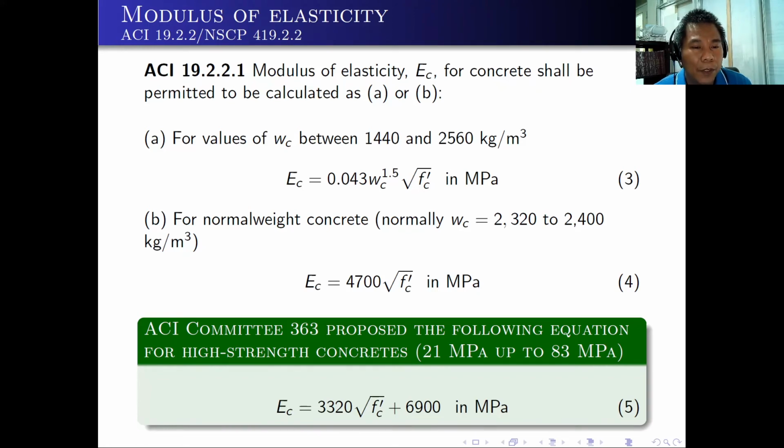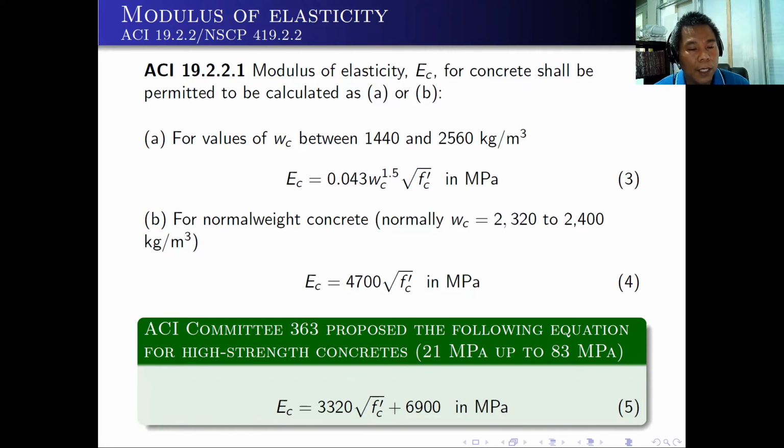The other equation, if you are computing the Ec for normal weight concrete, Wc is 2,320 to 2,400 kilograms per meter cube. You can just simplify equation 3 to make it equation 4. So Ec is equal to 4,700 times the square root of Fc prime, and the result is in megapascal.